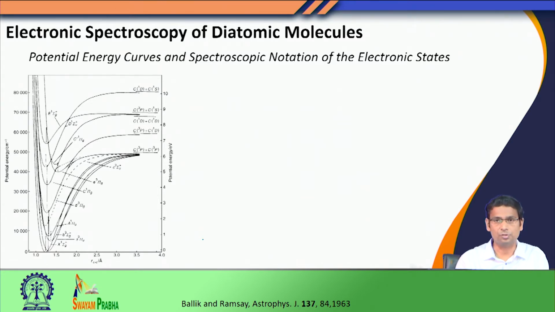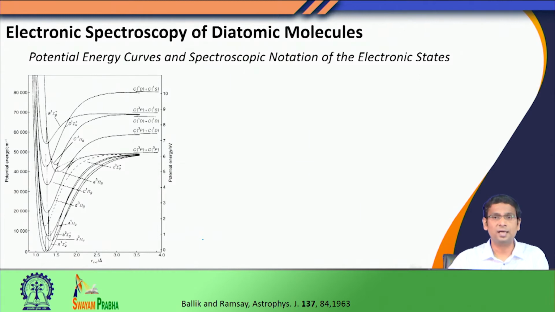In case of molecules also, the similar argument holds, but here we do not have atomic orbitals, rather we have molecular orbitals. So, we can excite an electron from one molecular orbital to another molecular orbital and thereby generate many different electronic states. But unlike atomic cases, in our molecular cases there is an additional difference. The difference is that in case of molecule, now I have nuclear degrees of freedom.